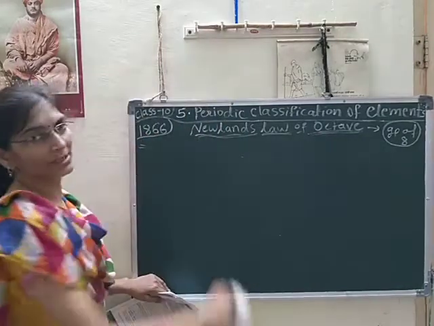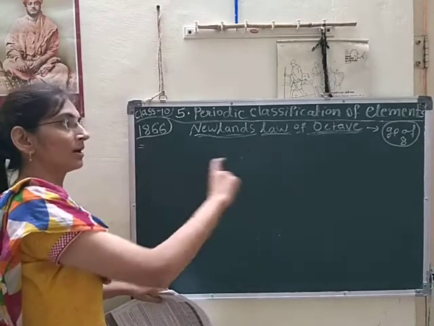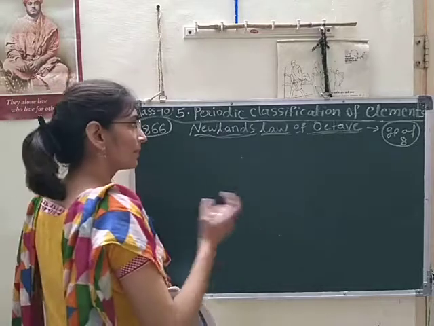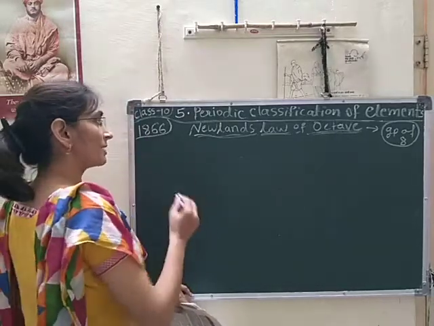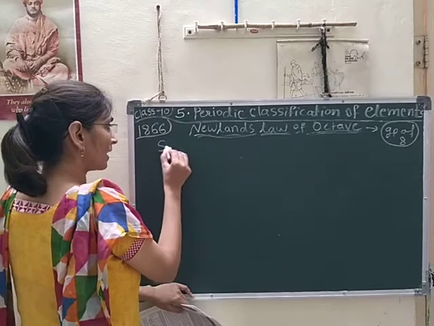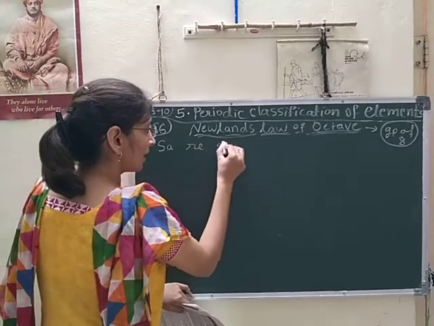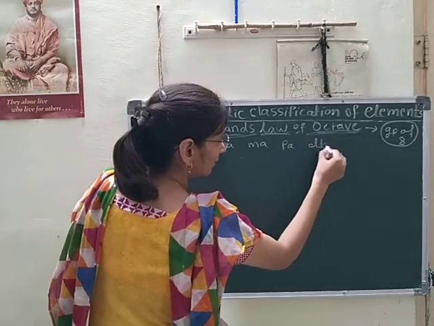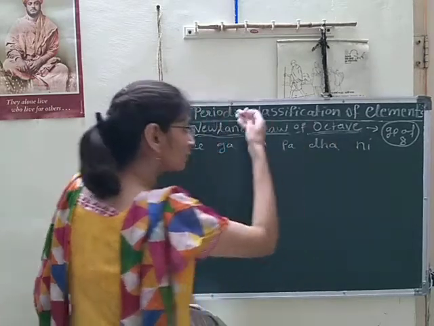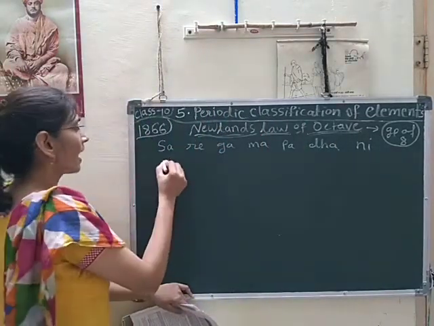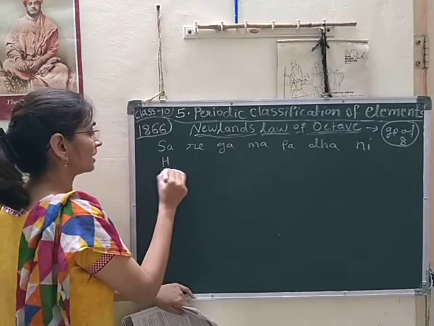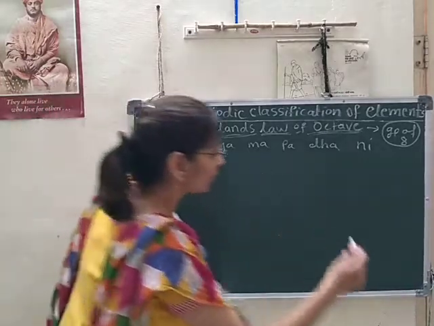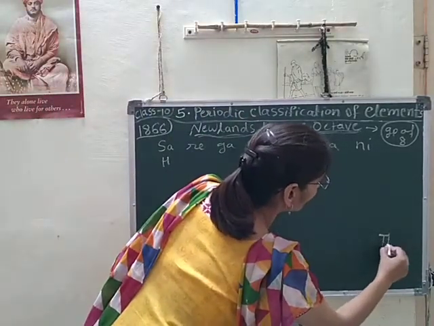In brief we will see the periodic table. For our study, I will write here only a few elements from his periodic table, not all. Here we can see he compared all the elements with sa, re, ga, ma, pa, dha, ni. 7 groups he made, and hydrogen is the first element and thorium is the last element in his periodic table.